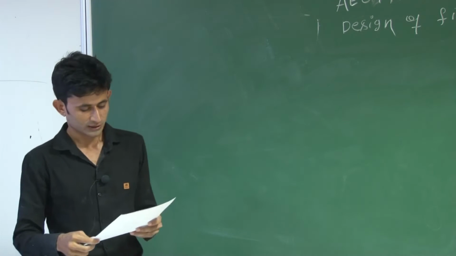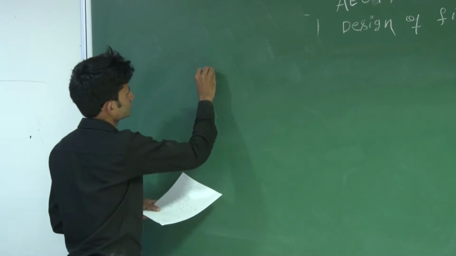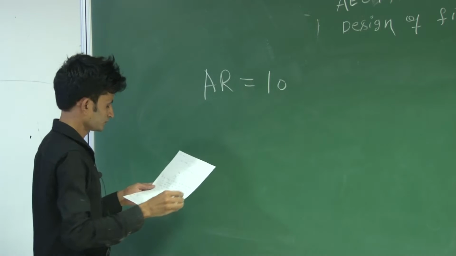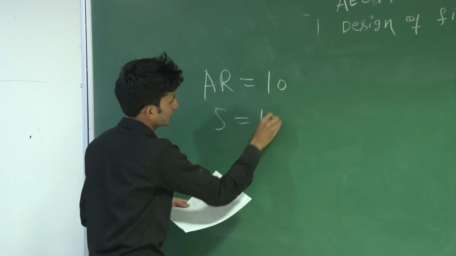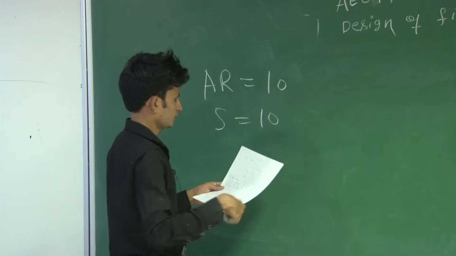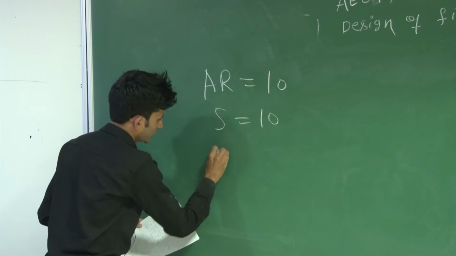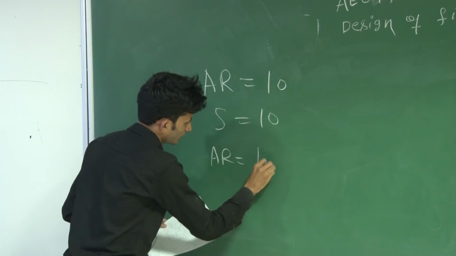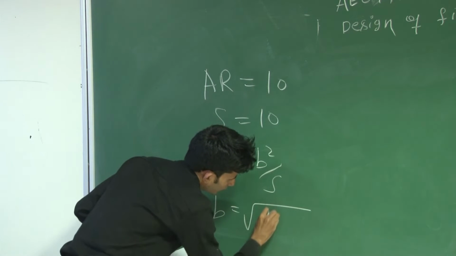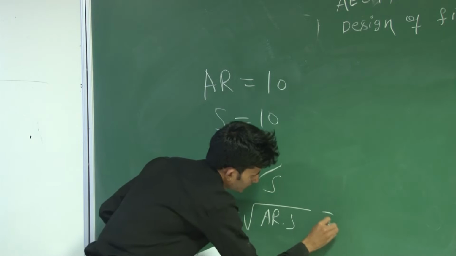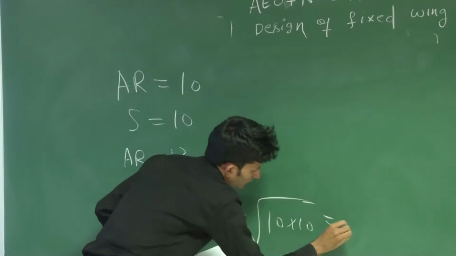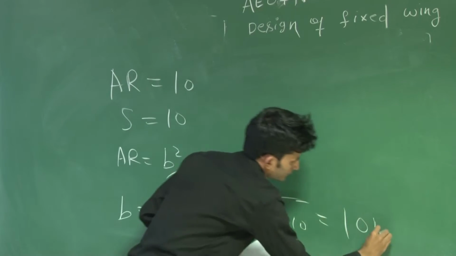In the 7th question, the aspect ratio is given as 10 and the wing area is also given as 10. Using aspect ratio equals b squared by S, b will be the square root of aspect ratio into S. So aspect ratio is 10, area is 10, and this will be 10 meter.